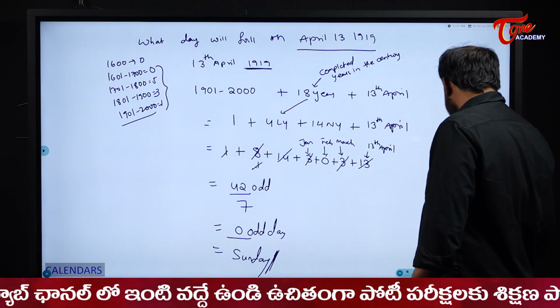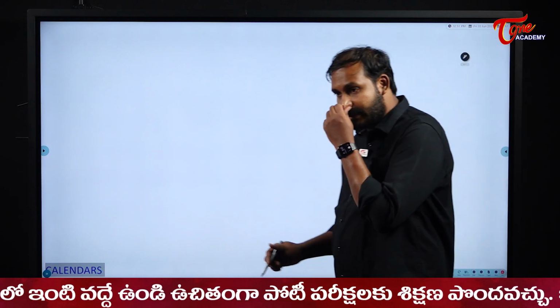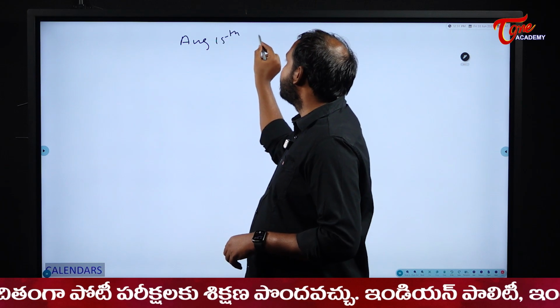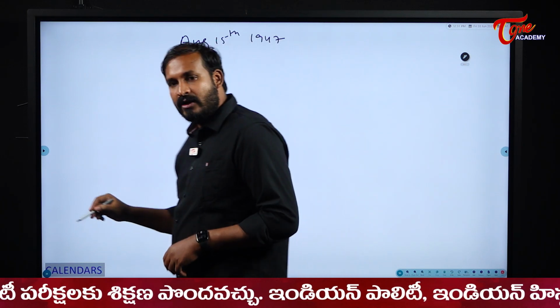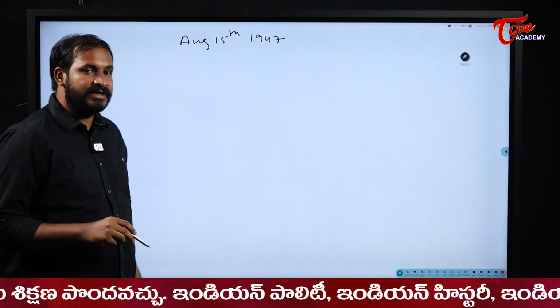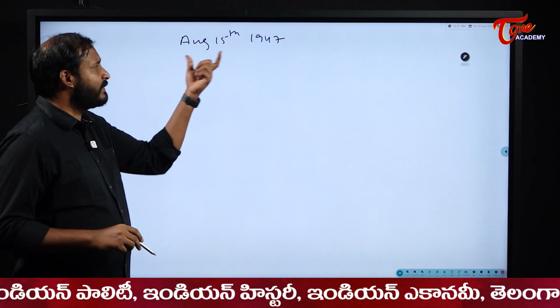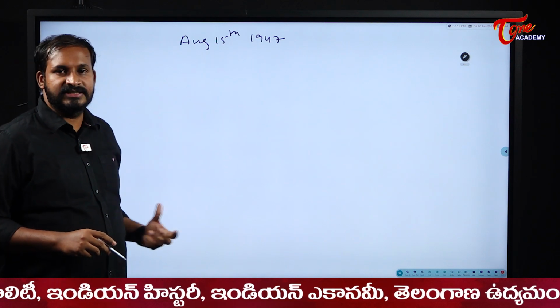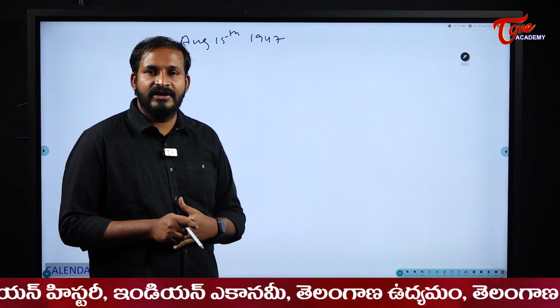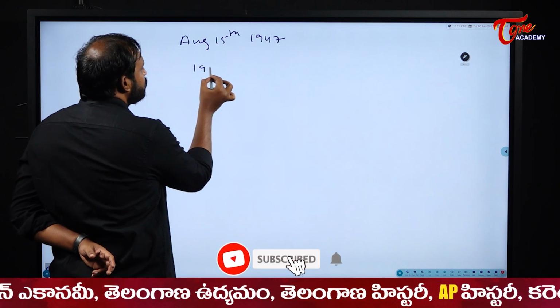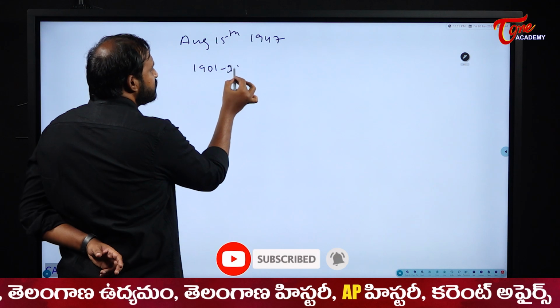Now similarly, we know one more historical date. What is it? August 15th, 1947. We all know what day is August 15, 1947. It is a Friday. So everyone, please pause the video and try to get the answer for this. Whether this Friday is matching with Friday or not, please check it once. So it belongs to the 1901 to 2000 century.